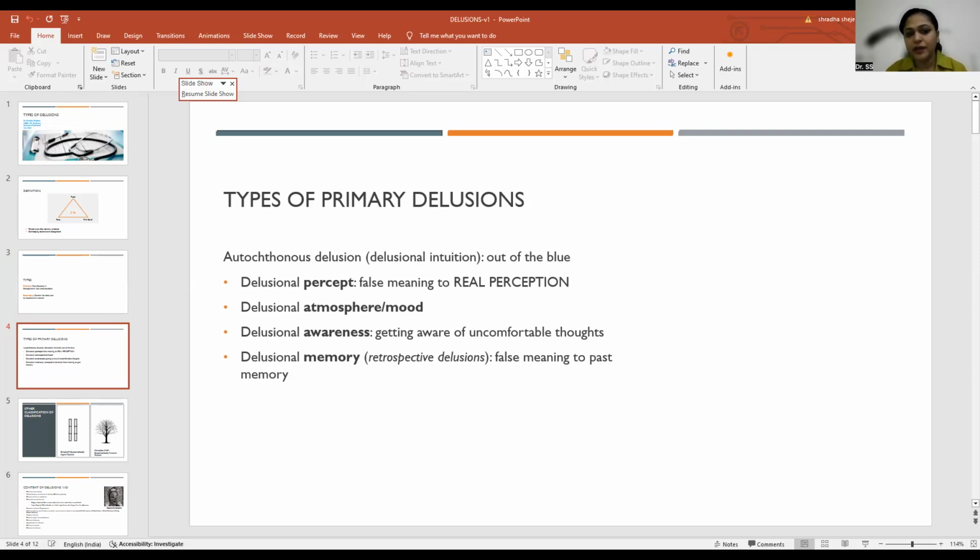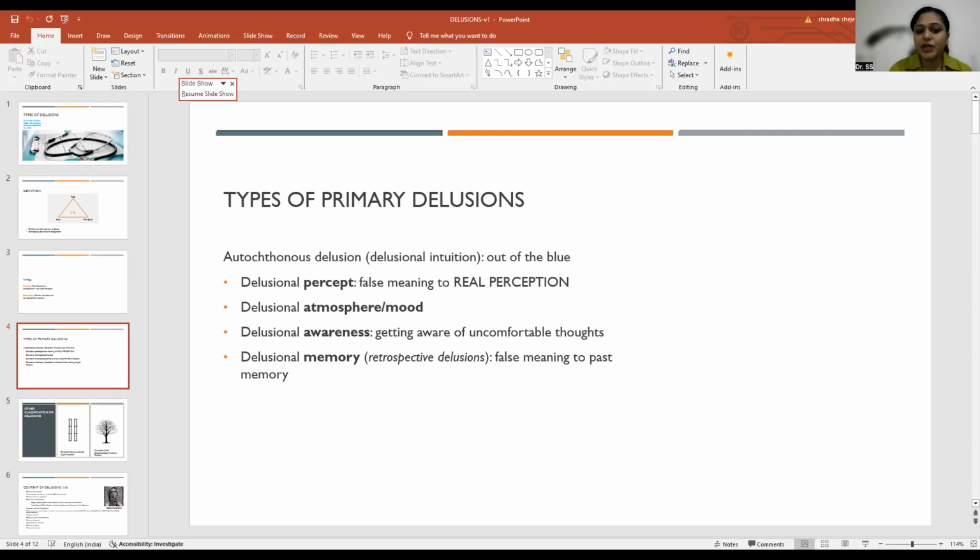What does that mean? For example, a person who is having a delusion is traveling and he comes across a red signal and he sees the signal and says, "Oh, the red signal says that something really bad is going to happen in my life." Here, the real perception is the red light in the signal. And the false meaning is that something bad is going to happen with my life. So here it is a delusional percept.